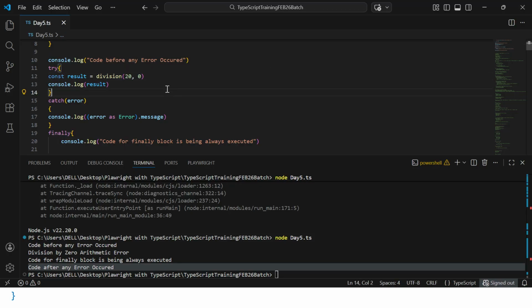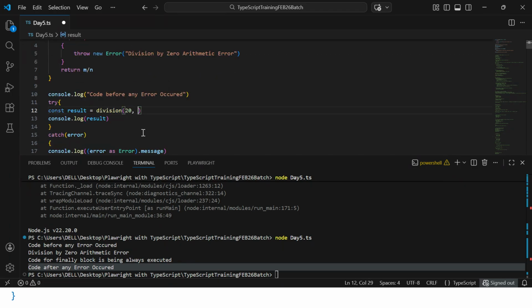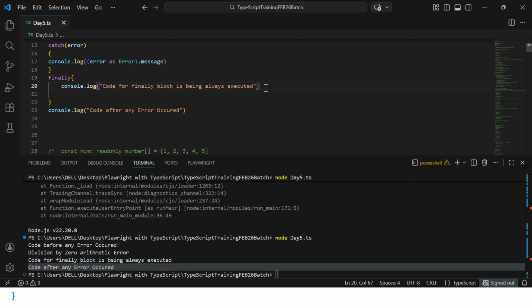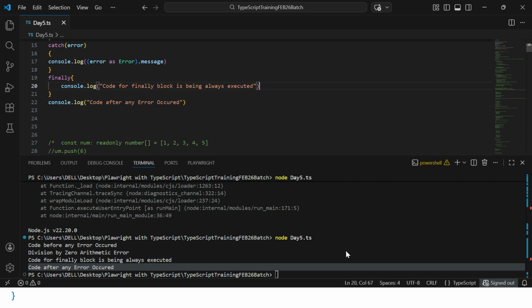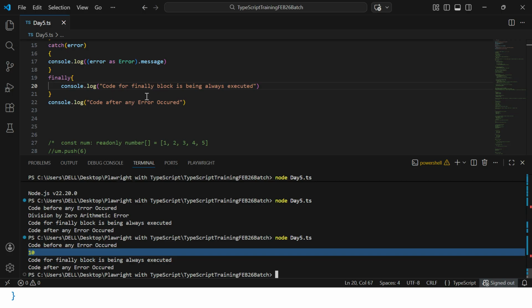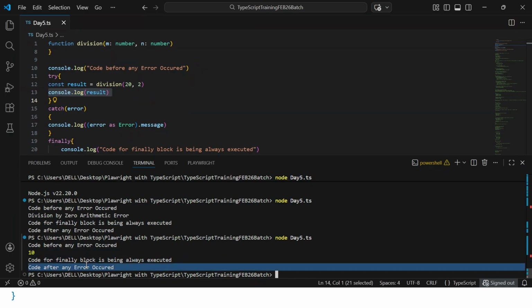Now let's see when the error is not coming. Say we are trying to divide 20 divided by 2, so what will be the output? 10. So the error is not coming, so your catch block will be ignored, but the finally block will always be executed irrespective of whether the error is coming or not, and the remaining line of code also will be executed. You could see here the code before the error is coming, then the output is coming. 20 divided by 2 is nothing but 10. There is no error, the finally block is executing, and the remaining line is also executing.